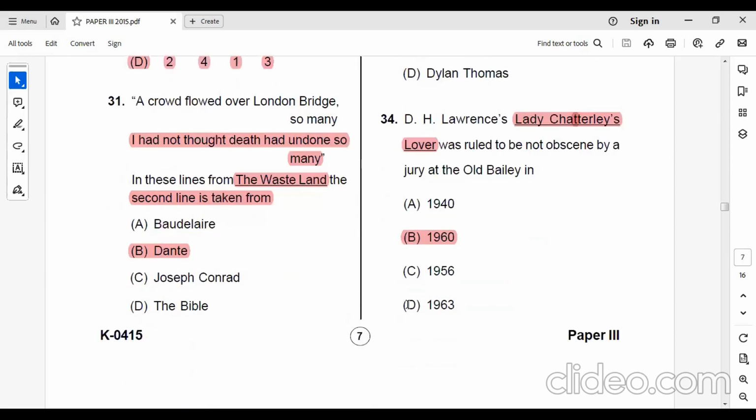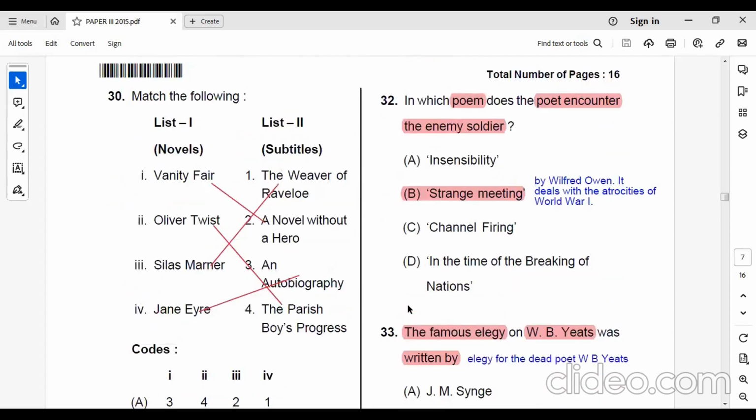Question number 32. In which poem does the poet encounter the enemy soldier? The poem's name is Strange Meeting, and this poem is written by Wilfred Owen. It deals with the atrocities of World War One. Here the poet Wilfred Owen encounters or meets the enemy soldier.